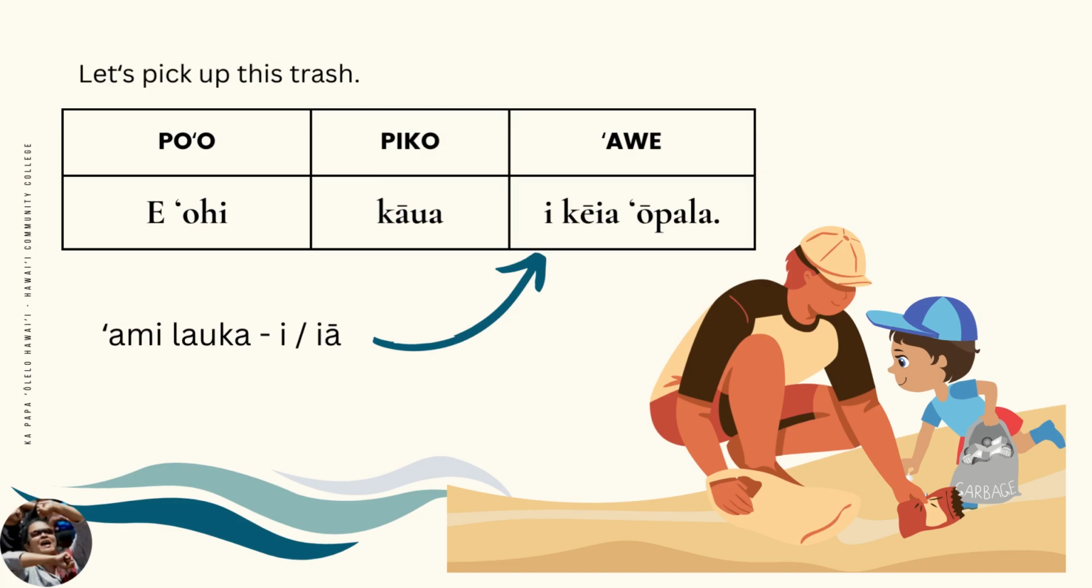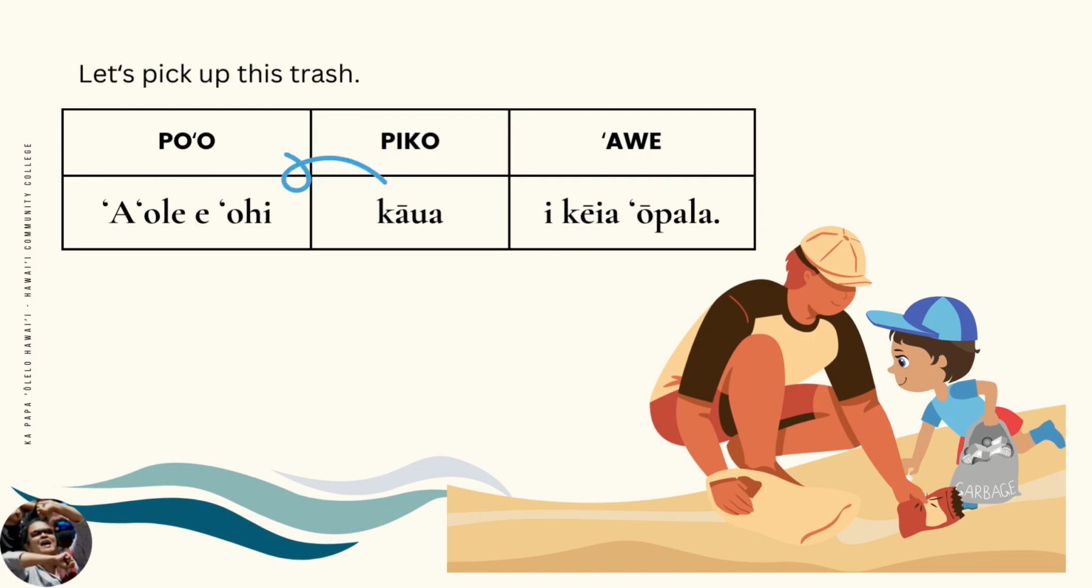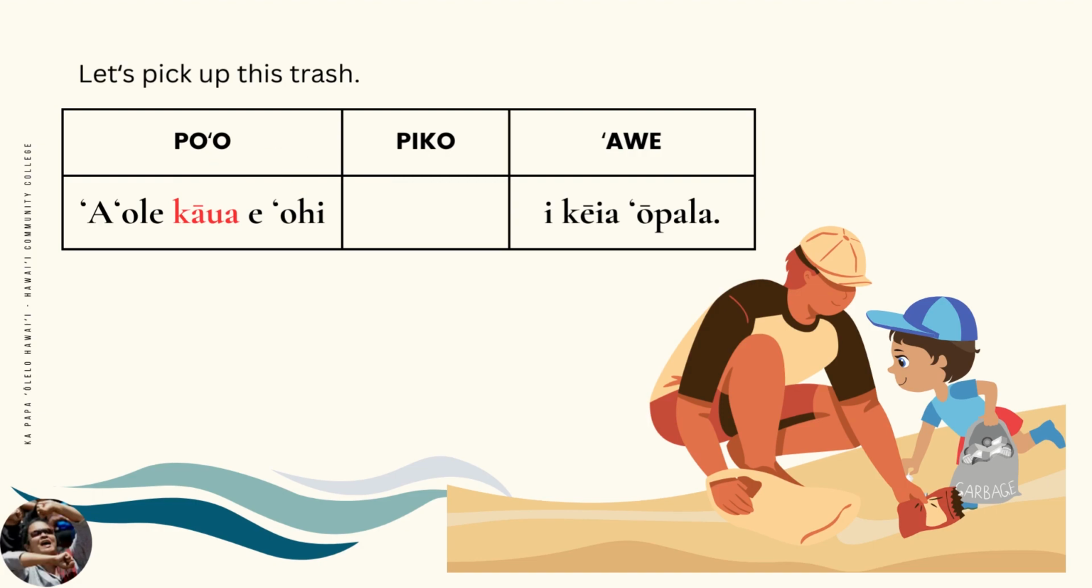Let's pick up this trash. To make this sentence negative, add the word a'ole to the po'o. A'ole e ohi. And last but not least, this piko is a papani, which means that it needs to lele imua, jump ahead. A'ole kawa e ohi ikeia opala. Let's not pick up this trash. Although I can't imagine why you wouldn't. And that's the positive and negative maka kauoha, or tense markers, of Pepeke Painu.